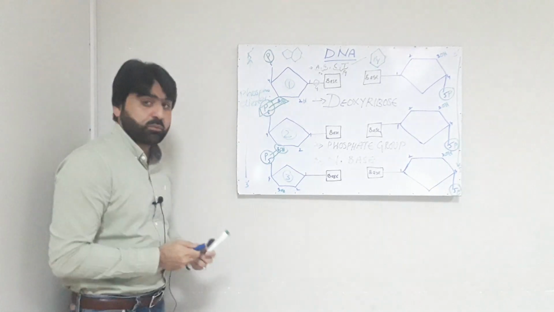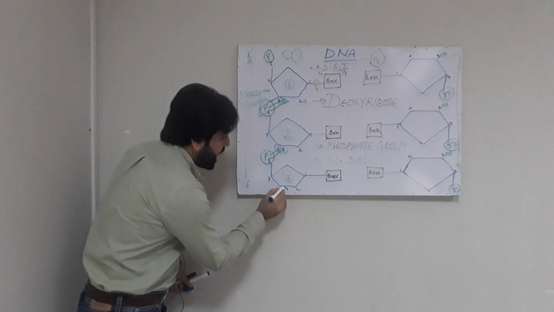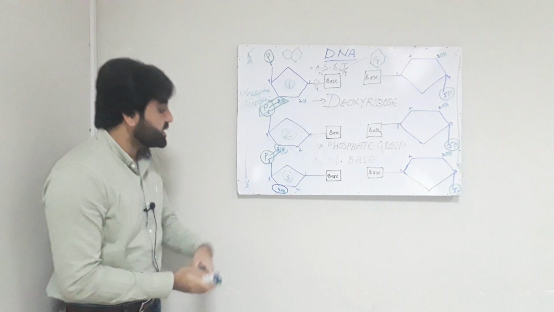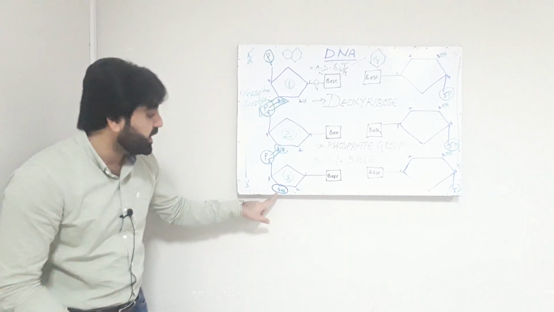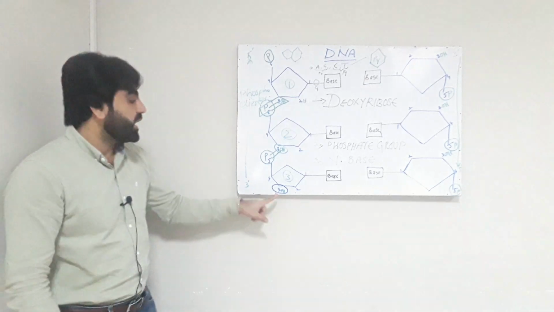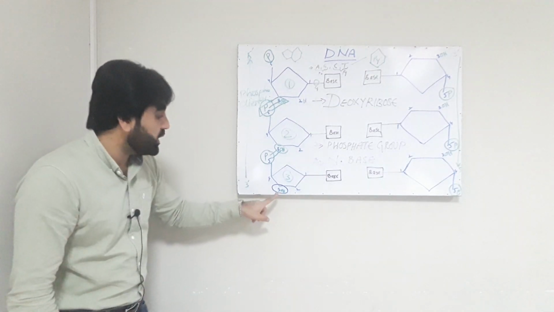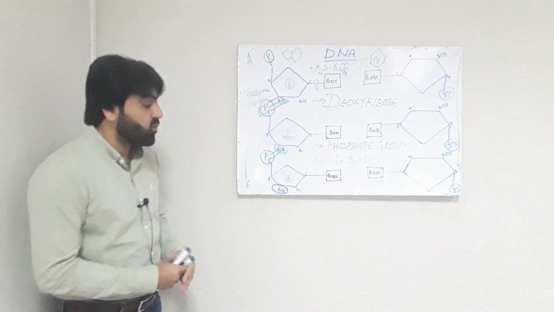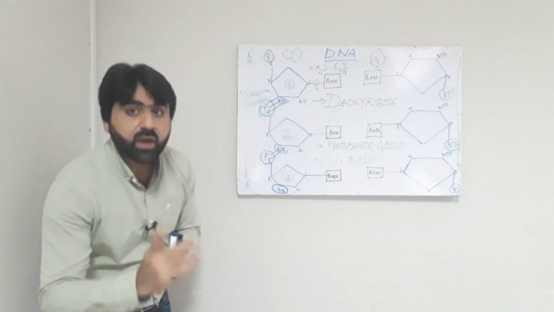Now it is very important that at the end of the last nucleotide there will be a free hydroxyl group for further bonding. And we know that this hydroxyl group is always present at the 3' carbon. So this end will be known as the 3' end of DNA. Again I repeat, at the last nucleotide there will be a free hydroxyl group for further bonding at carbon number 3. Therefore this end of the DNA strand is known as the 3' end.